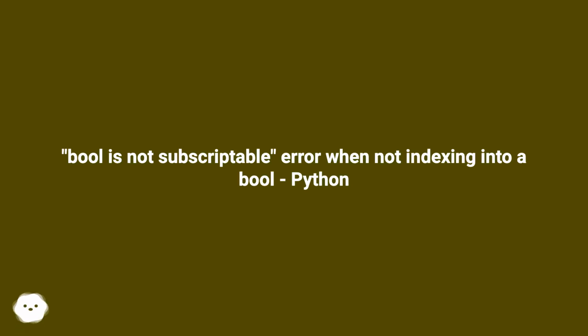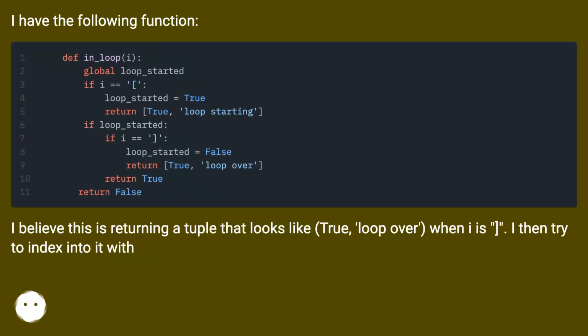"Bool is not subscriptable" error when not indexing into a bool, Python. I have the following function.